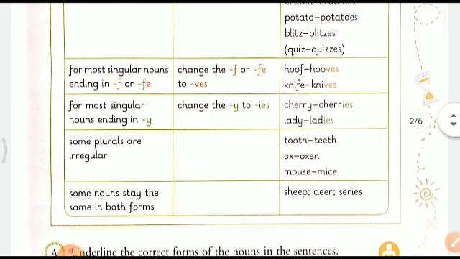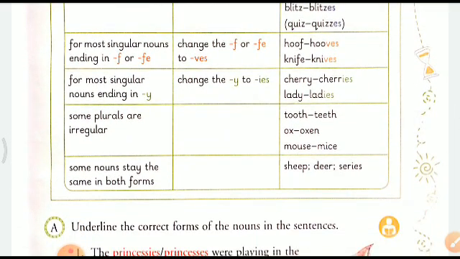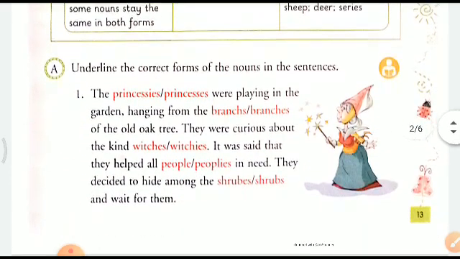For most singular nouns ending in f or fe, change f or fe to ves. Like hoof becomes hoofs, knife becomes knives. For most singular nouns ending in y, change the y to ies. Cherry to cherries, lady to ladies. Some plurals are irregular. See tooth, teeth, ox, oxen, mouse, and mice. Some nouns stay the same in both forms. Sheep, deer, and series.